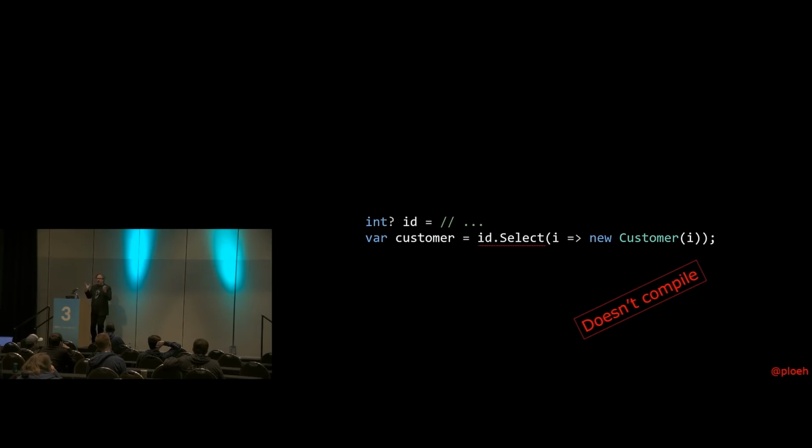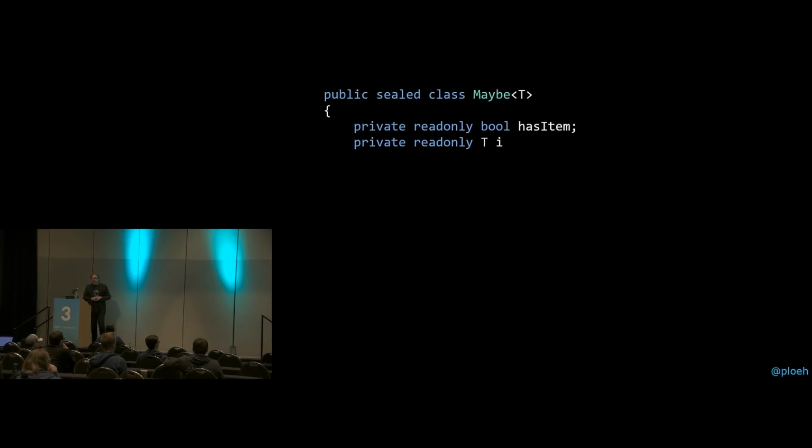Could we somehow lift that constraint from Nullable<T>, saying, what if T doesn't have to be a value type? What if it could be anything? That'd be nice. But we can't change Nullable<T>, but we can introduce our own generically typed data containers. So let's write one called Maybe<T>. Some people call this idea Maybe, some people call it Option. It's the same idea.